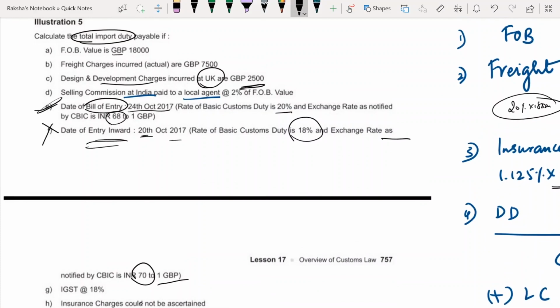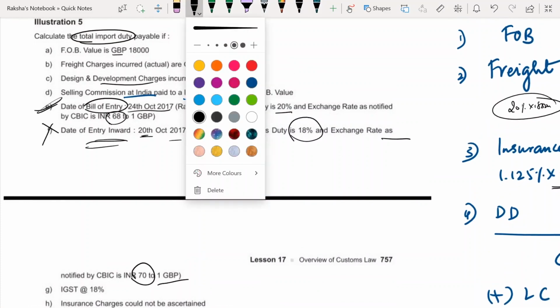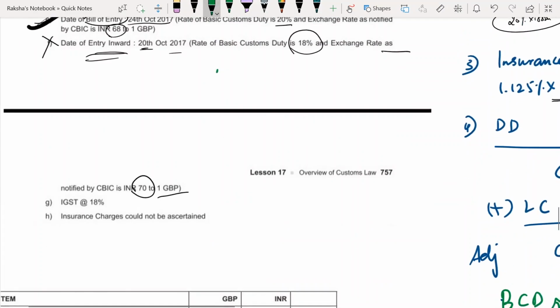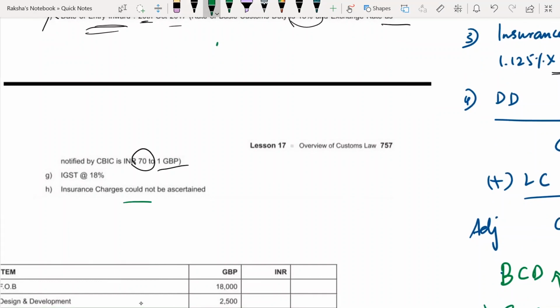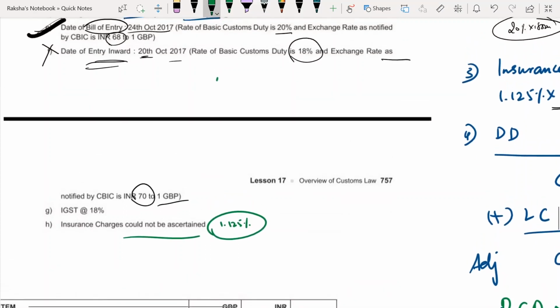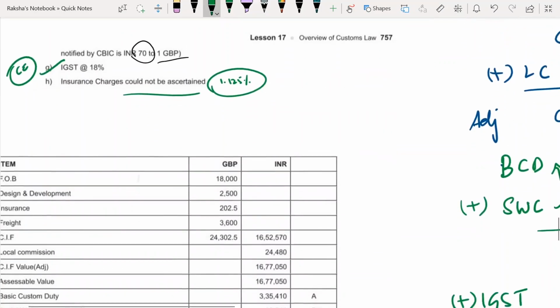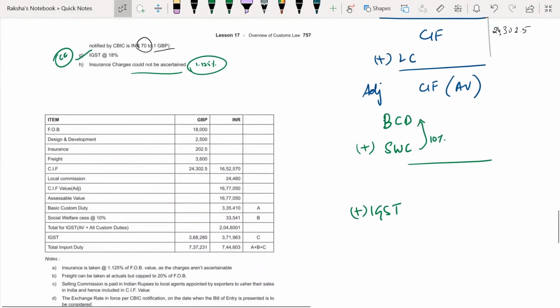Don't take the date of entry inward; you are supposed to take the date of bill of entry. Insurance charges could not be ascertained, so we will ascertain them as we did. IGST is 18%. Weirdly, they have not given you compensation cess, but in the question you will find 10% has been calculated. I'll show you what that is.